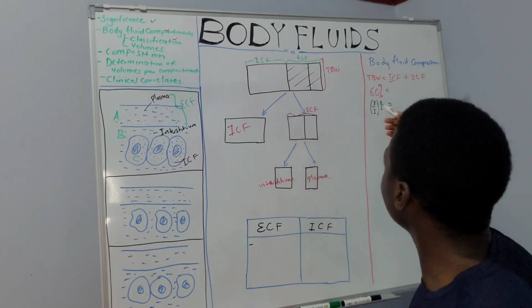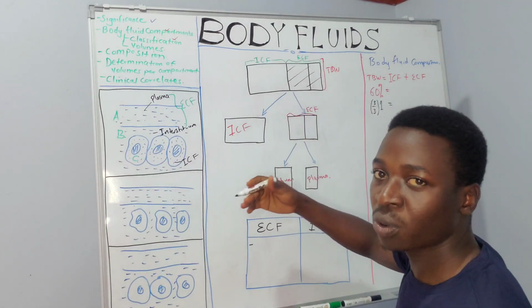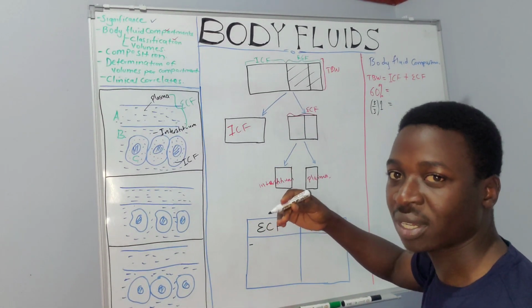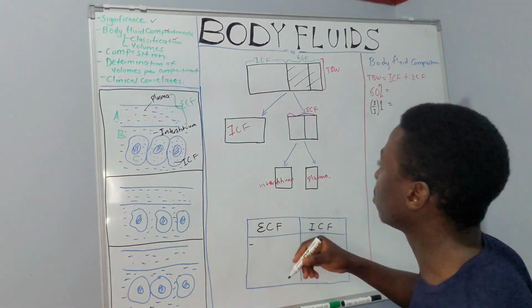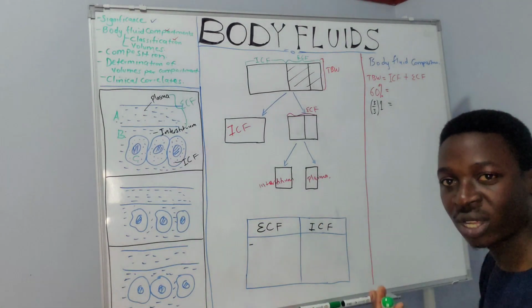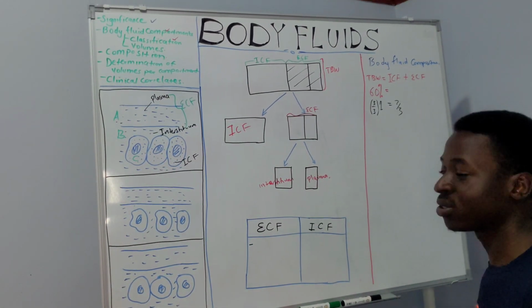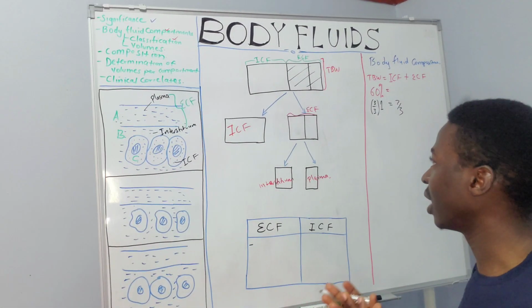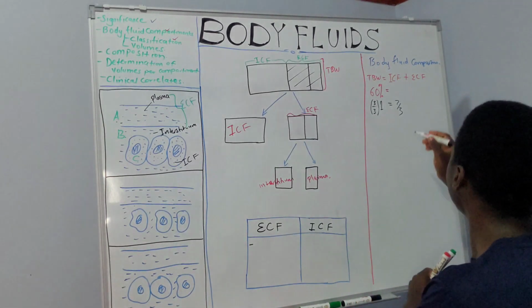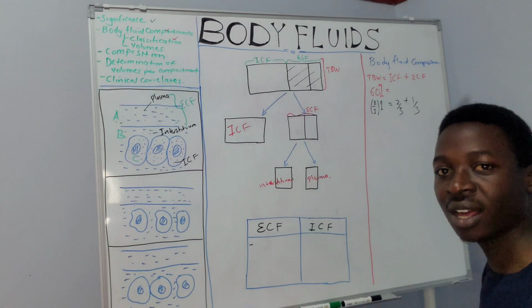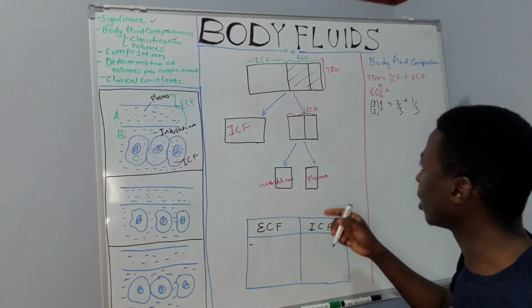So what does this imply? We imply that there is more total water found within the intracellular fluid compartment compared to the extracellular fluid compartment. That is why, fractionally, in a fraction of 1, we attach 2/3 of this fluid as found within the intracellular fluid compartment, and only 1/3 will be found within the extracellular fluid compartment.